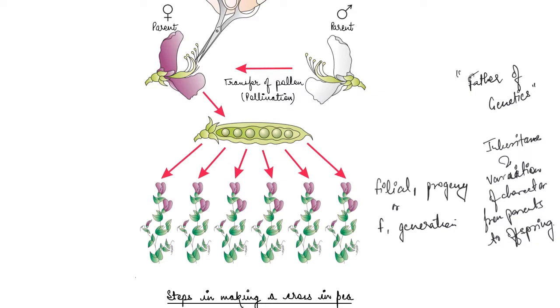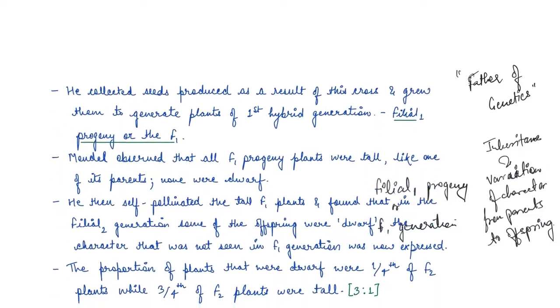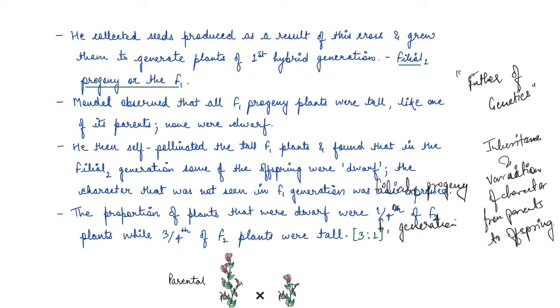Right? Now, what he did after this? What Mendel observed is that all the F1 progeny plants were tall like one of its parents and none were dwarf, although the other parent was a dwarf plant, right?